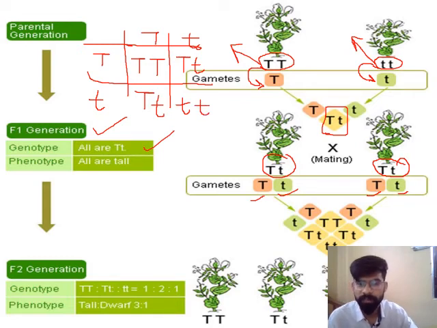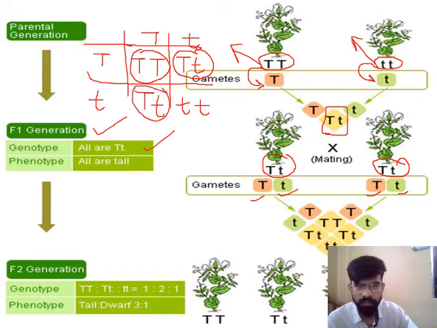These are the four types of results that will be formed. This is tall, this is also a tall plant, this is also a tall plant, and this is a dwarf plant. So the phenotypic ratio will be 3:1.